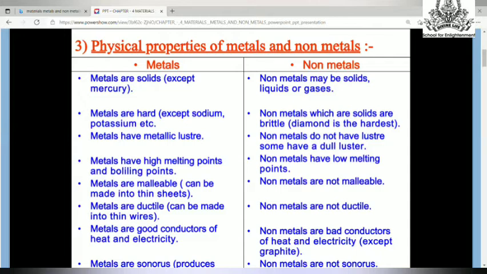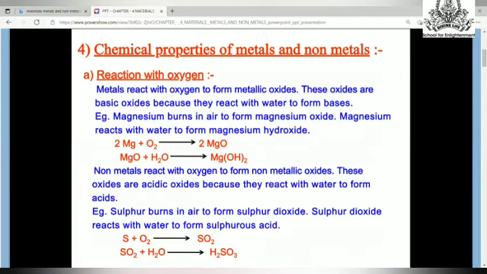electricity. Last, metals are sonorous, means when a metal falls or when we beat a metal, it will make a ringing sound. For example, when we strike a bell, it makes a ringing sound because it is metal. But non-metals are not sonorous, means they do not make any ringing sound.